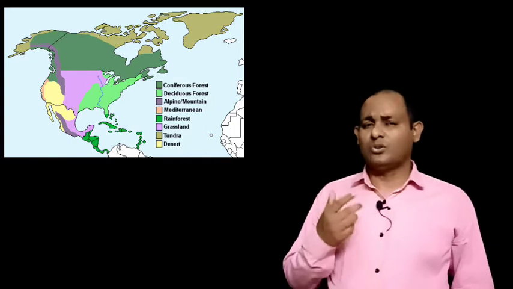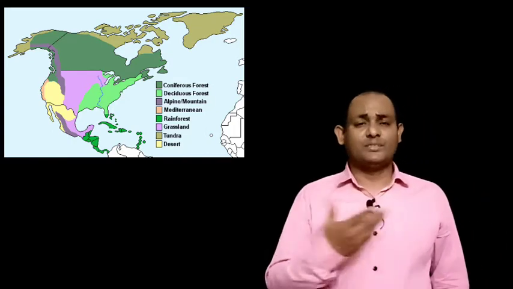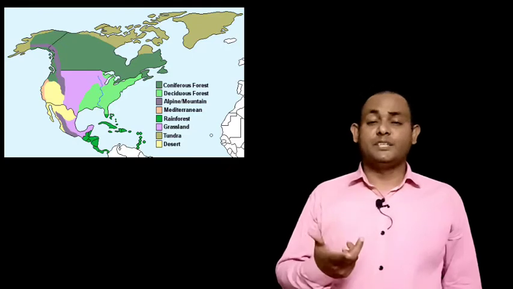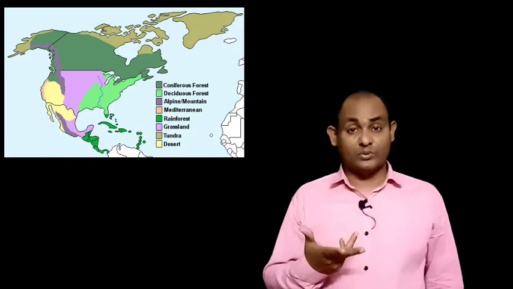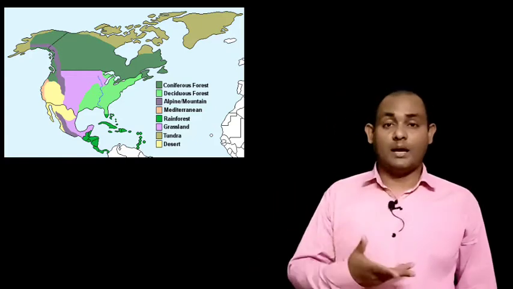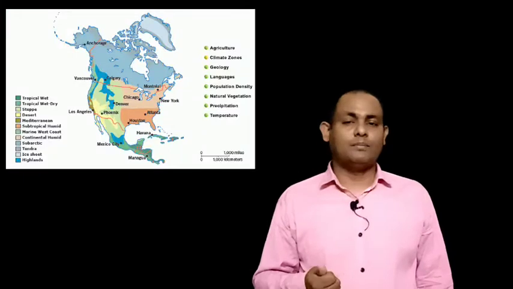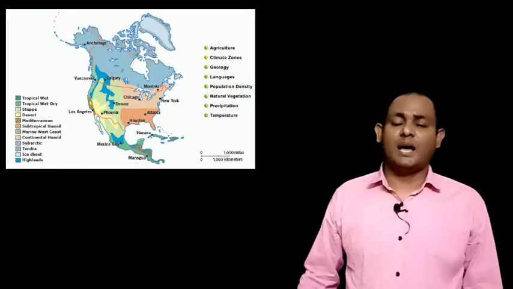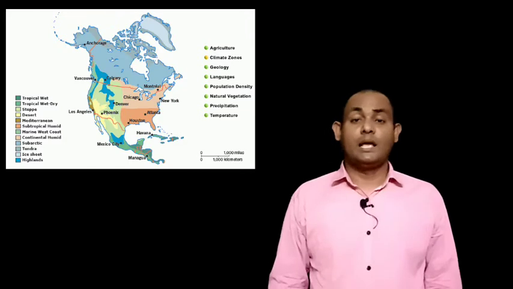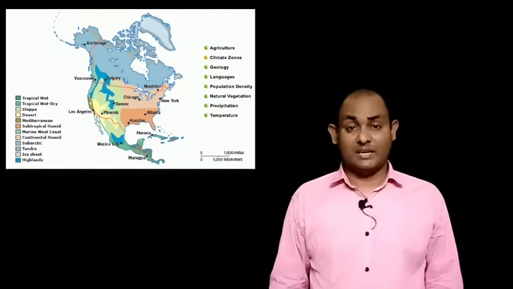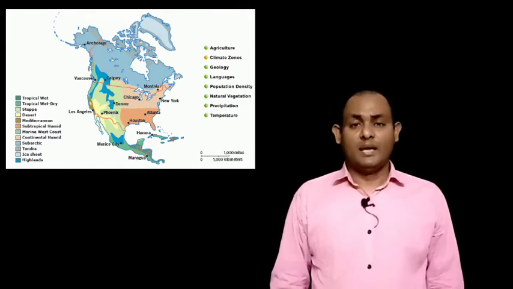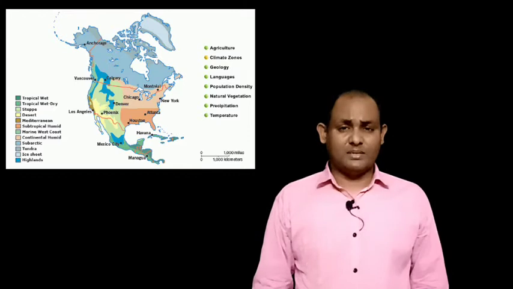Almost all parts of the region have warm summers, with the average July temperature at 32 degrees centigrade in the southwest and 10 degrees in the northwest part of the mainland. Only the Arctic margin and the high mountain areas are cold. The Atlantic and Pacific coasts are cooler, with the Labrador and California currents, and the interior is warmer. The regional variations of temperature are much larger during the winter in the northern part of the mainland.